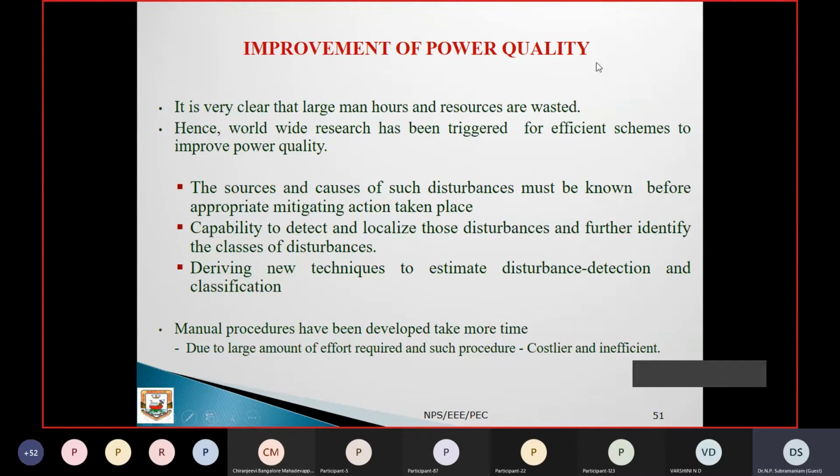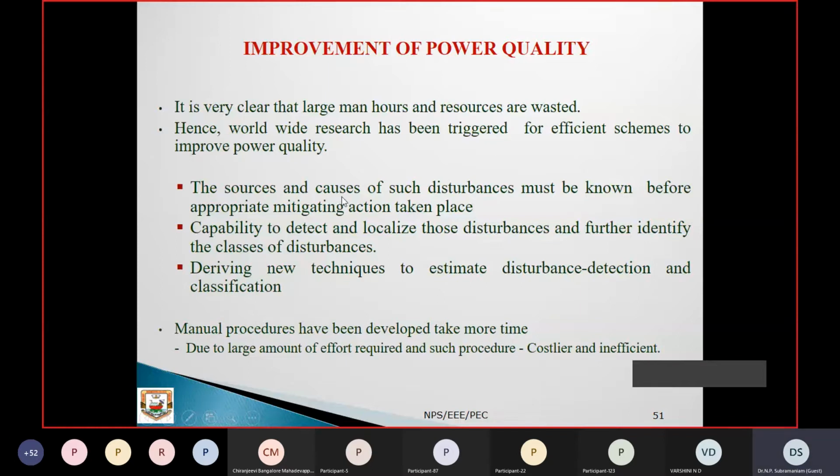If you want to meet the objectives, a large number of manpower resources are needed. So that is going to be routine work. But for that, some fault or disturbance may occur very rarely, right? For that, you have to use huge human power. Hence, worldwide, research has been triggered on efficient schemes to improve the power quality.